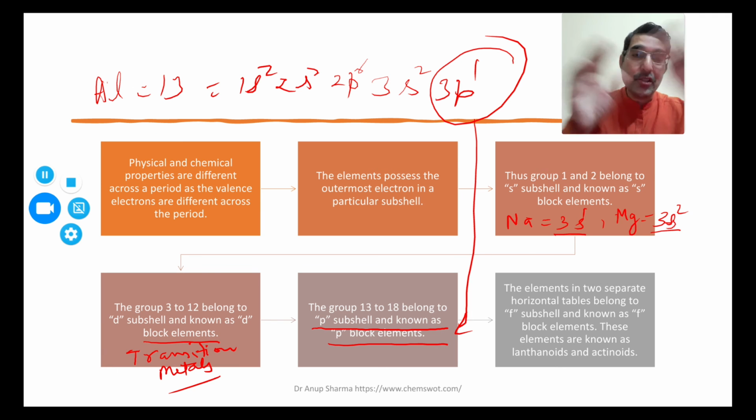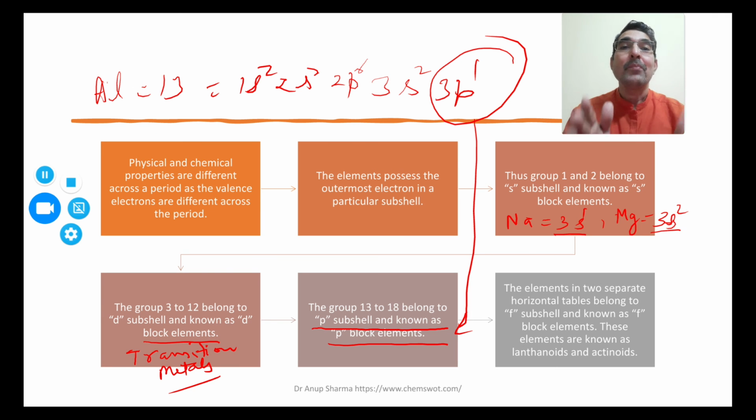In a nutshell, if I just quickly recap: the modern periodic law is based on increasing atomic number. Then the groups: the vertical columns are groups, horizontal rows are periods. Vertical columns have similar properties because they have the same number of electrons. Across the period, they have a different number of electrons in the outermost shell. That is why their physical and chemical properties are different.